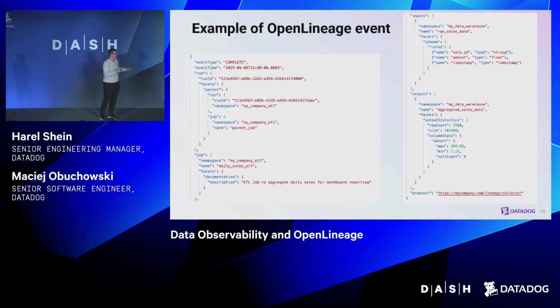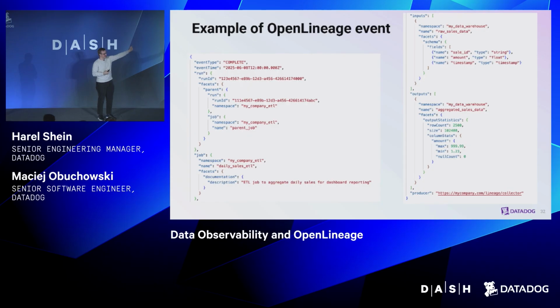So let's look at an example. It's an OpenLineage event, and we can see the event type, it completed, and the event time, when it happened. The run object has a parent run facet that I talked about before, which denotes what other run has spawned the event. Below we have a job, which describes the name and namespace of what happened, and has a documentation facet, which allows you to add a quick description.